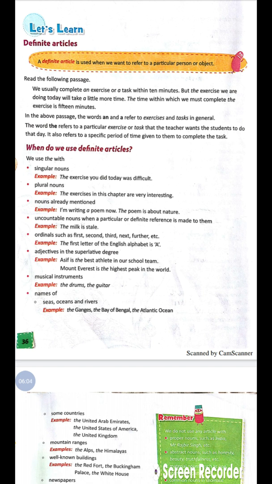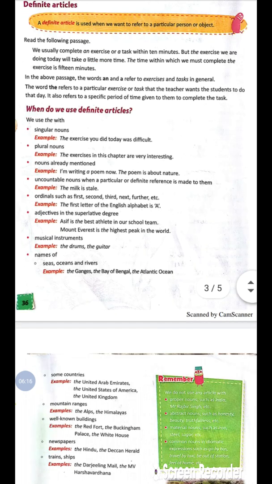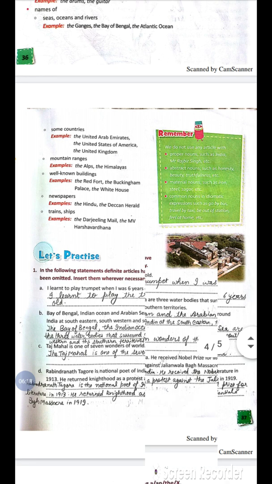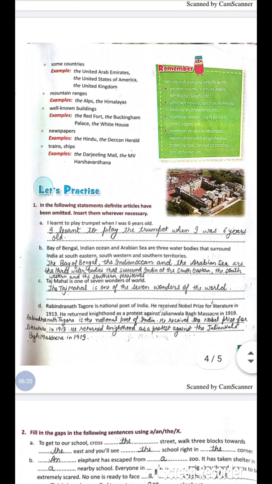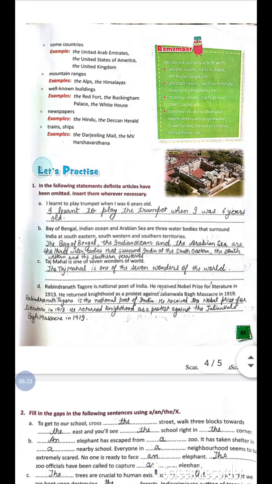Musical instruments, with the: the drums, the guitar. Names of seas, oceans and rivers: the Ganges, the Bay of Bengal, the Atlantic Ocean. And some countries' names: the United Arab Emirates, the United States of America, the United Kingdom, with the mountain ranges, with well-known buildings such as the Red Fort, the Buckingham Palace, with newspapers: the Hindu, the Deccan Herald, with trains and ships: the Darjeeling Mail, the MV Harshvardhana.